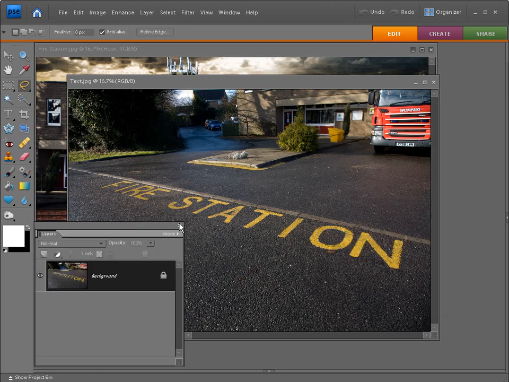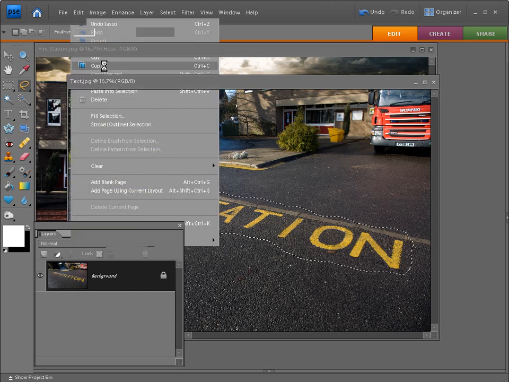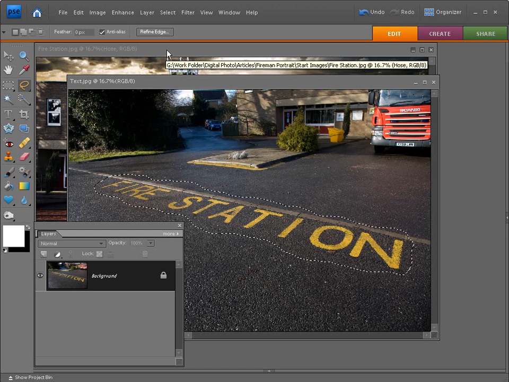And now you can go across into the toolbox and select the lasso tool. We're looking to make a selection, a rough selection around these words. You don't need to be too neat or too careful. Just make sure you've got a nice selection of it, just like that. And then go up to Edit, down to Copy, and then you can move back to your Fire Station document.